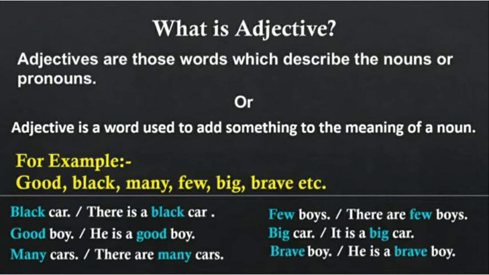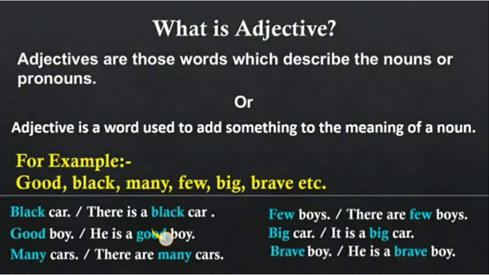The important thing here is that adjectives are the words which describe the noun or pronoun, which tell you about the noun or pronoun. We understand the definition with the help of examples. There is a black car. Here in the sentence the noun is car. First of all you have to find out the noun. The noun is the car and the word black is describing the car. How is the car? The car is black, and black is the adjective in the sentence.